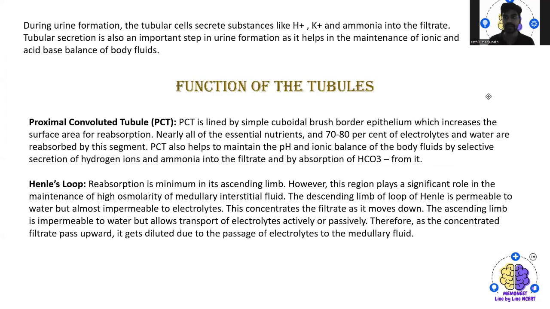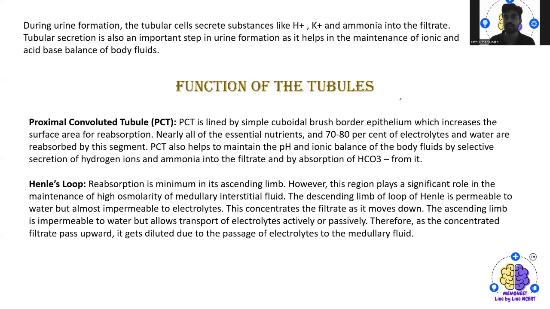Next, during urine formation, the tubular cells secrete substances like H+, K+ and ammonia into the filtrate. So tubular secretion is also an important step in urine formation, as it helps in the maintenance of the ion and acid-base balance of the body fluid.